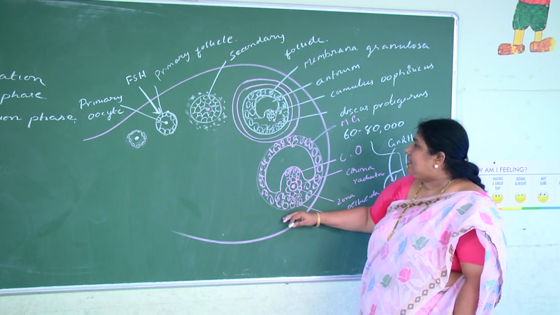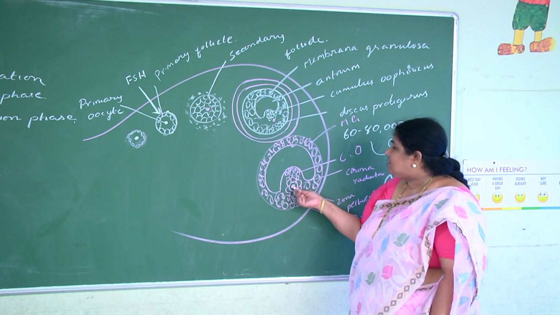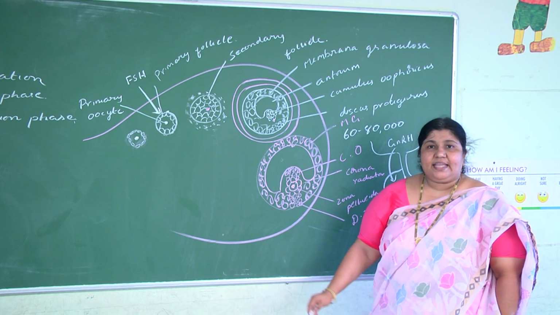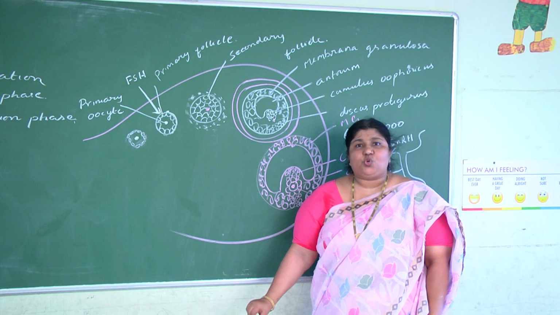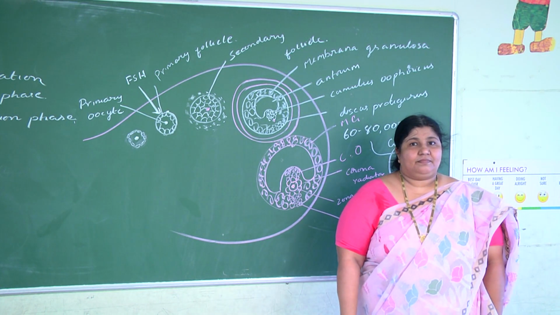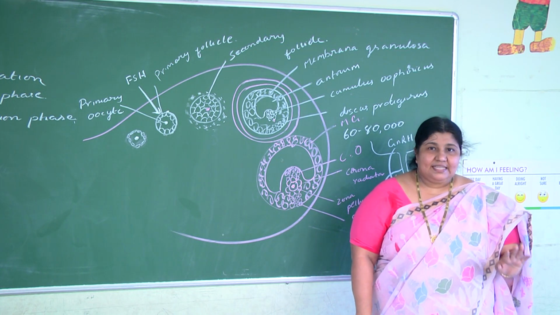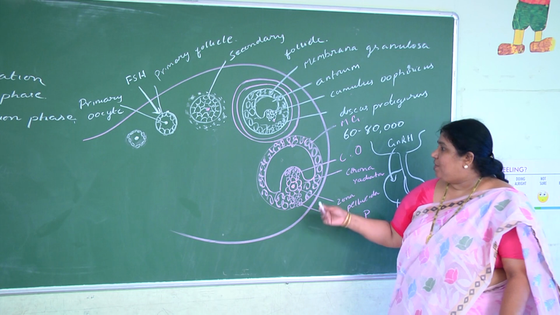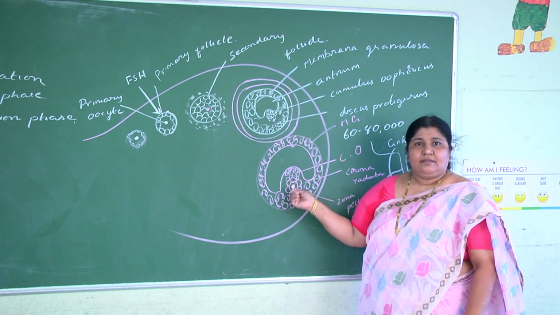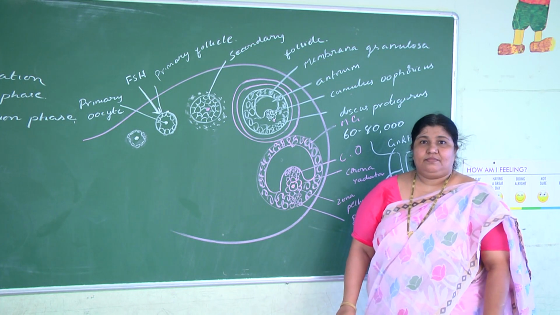Now once the follicle develops into a mature Graafian follicle, meiosis 2 starts here. The secondary oocyte starts meiosis 2, but meiosis 2 is not completed. It is halted at metaphase 2. See children, I am only saying meiosis 2 started here, I am not saying meiosis 2 completed here.